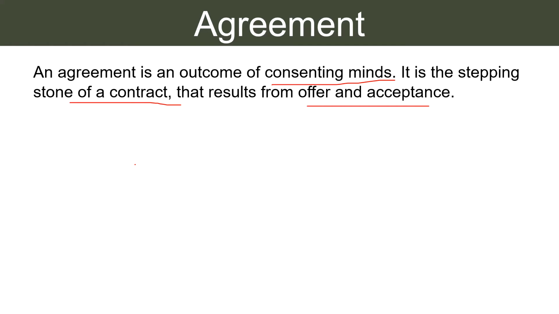Suppose Mr. A makes an offer to Mr. B and Mr. B accepts that offer. So it will constitute a promise between them. Here Mr. A will act as a promiser and Mr. B will be the promisee. Also, you should keep in mind that such a promise should form consideration for both the parties to be called an agreement. Now, after analyzing this definition, we come across two major characteristics of agreement.